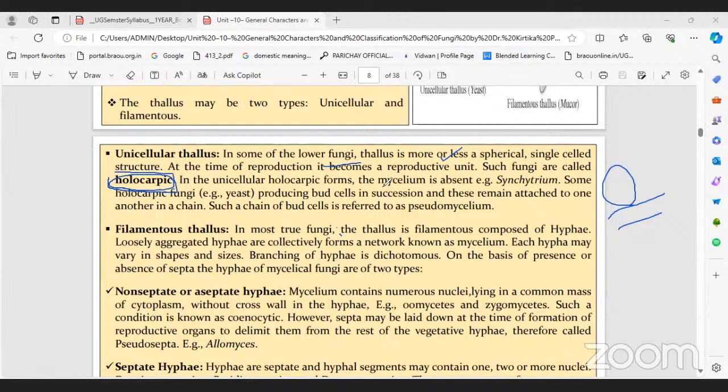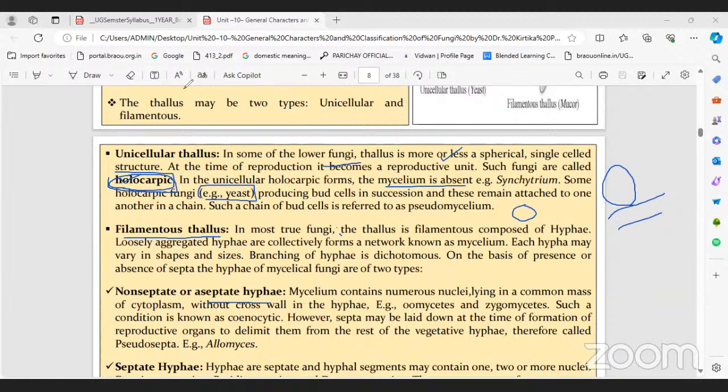So in the unicellular holocarpic form, mycelium is absent. There is no mycelium. The best example is yeast, a simple single cell. That's it, it's a single cell. It is both a vegetative and a reproductive structure. So one cell performs both together, forming both structures. That is called holocarpic. And filamentous thallus is composed of hyphae, already discussed. Aseptate and septate hyphae we have also completed.